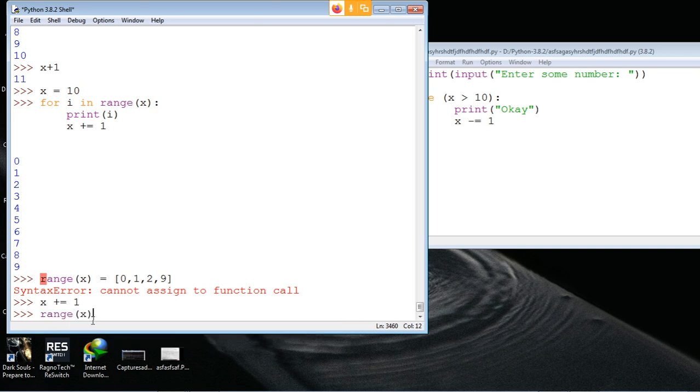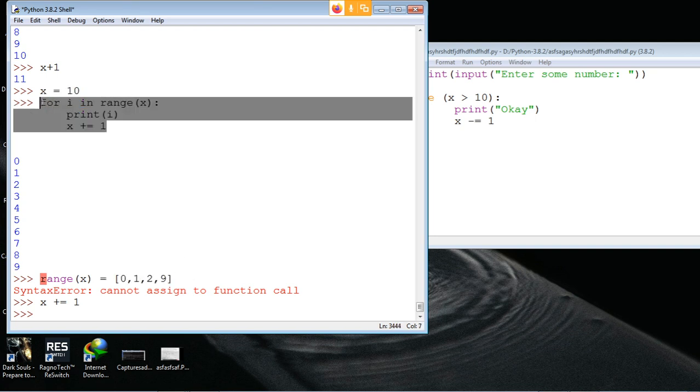That range of x has already finished creating the list and it is using that list only. So instead of updating the value of x, we have to update the list itself. The list has 0, 1, 2, 3, 4 up to 9. We must update that list itself here. So that is the problem.